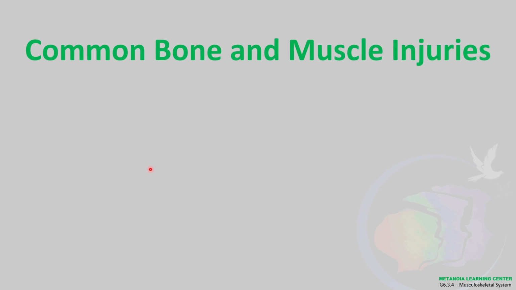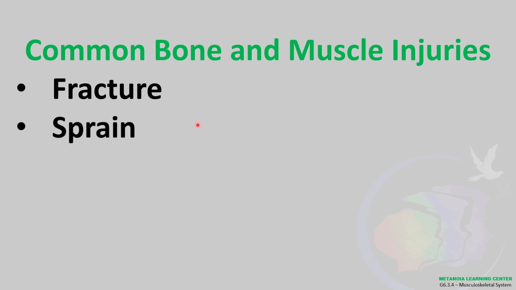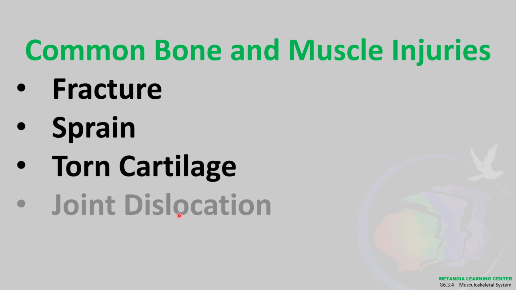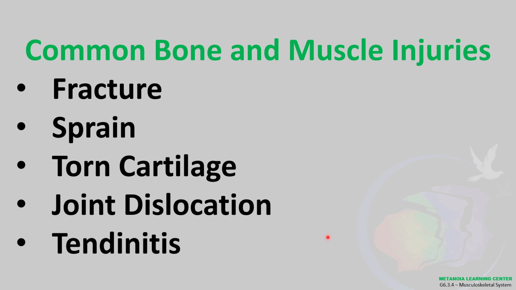Common bone and muscle injuries. We have the fracture, sprain, torn cartilage, and the joint dislocation. Masakit, masakit. Lahat yan, syempre injuries eh. Everything is painful, pero parang para sa akin, I think, joint dislocation and torn cartilage ang mas masakit, pinakamasakit. Ang least ata dito is ang sprain. Pero masakit yan at first, of course. Okay, anyway, meron pa tayong tendinitis. Okay, tendinitis.